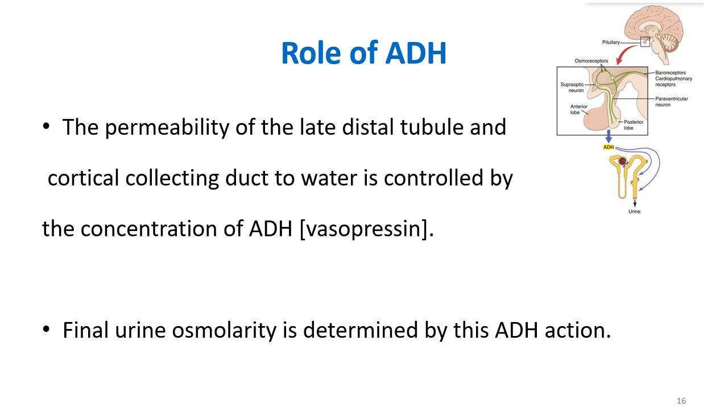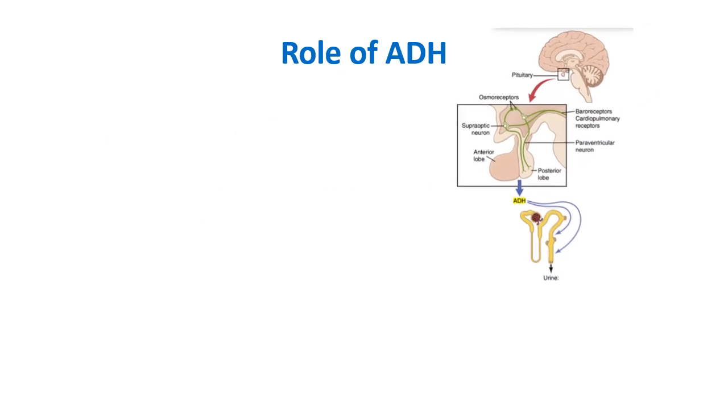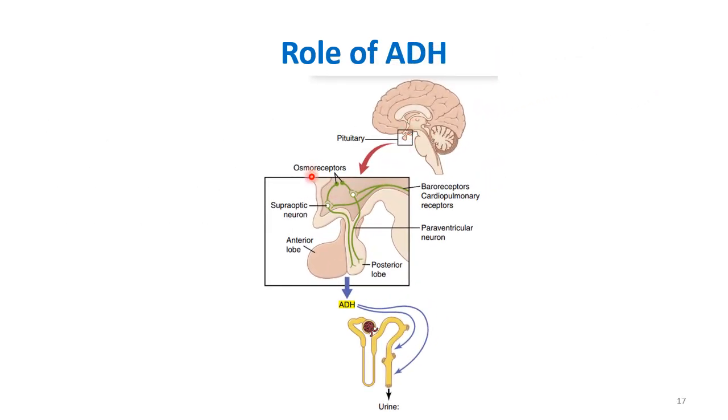Then you have to write about the role of ADH, that is antidiuretic hormone. So basically the permeability of the late distal tubule and the cortical collecting duct to water is controlled by the concentration of ADH or vasopressin. So the final urine osmolarity is maintained by this ADH action. So we know that ADH is secreted from the pituitary, and this ADH will act on the distal convoluted tubule and the collecting duct, and it will decide the final osmolarity based on the plasma osmolarity. So you can also write about the role of ADH.